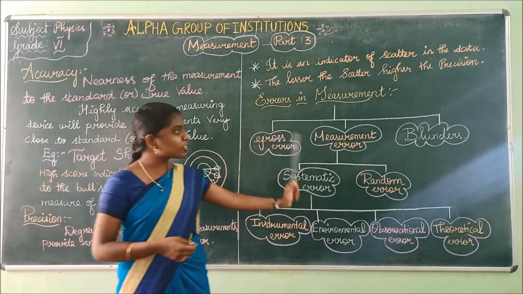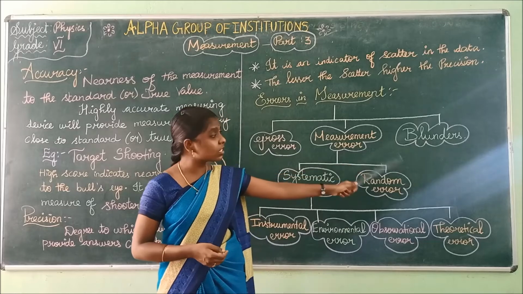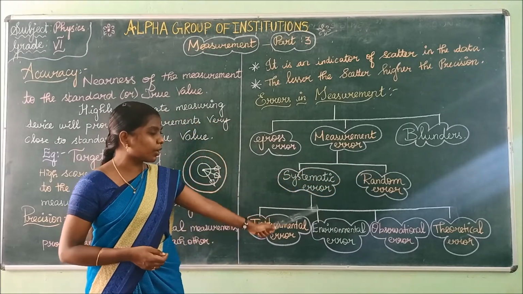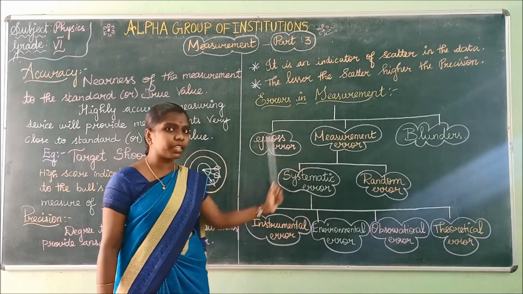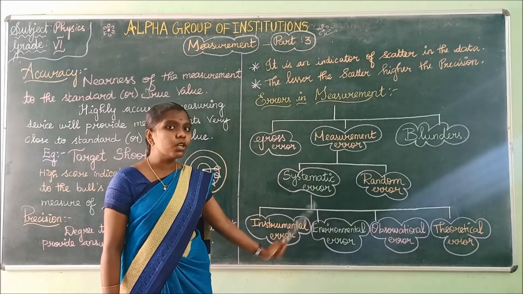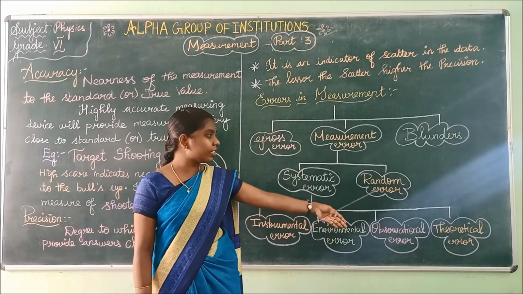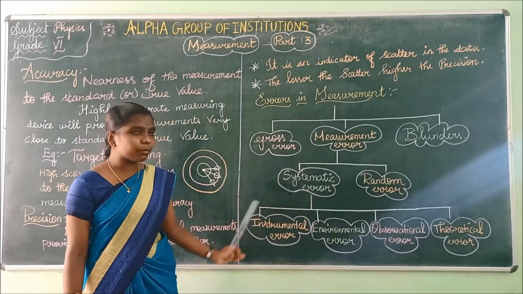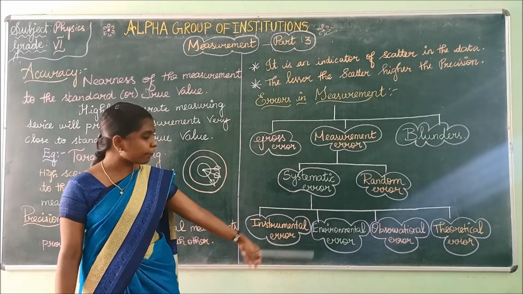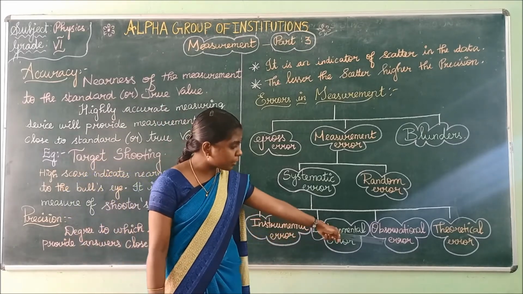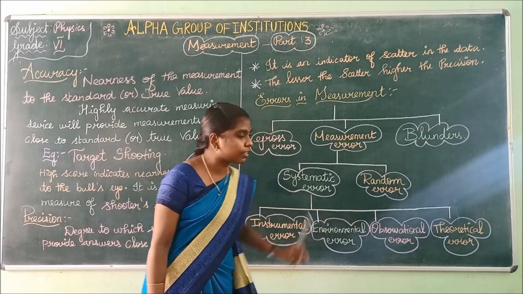Gross error, measurement error, and blunders. Measurement errors are further divided into systematic error and random error. Systematic error is further divided into instrumental error, environmental error, observational error, and theoretical error.